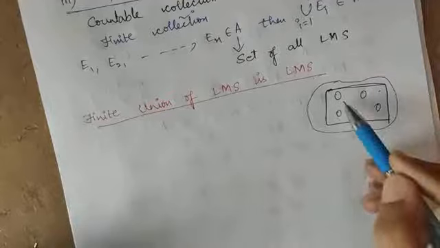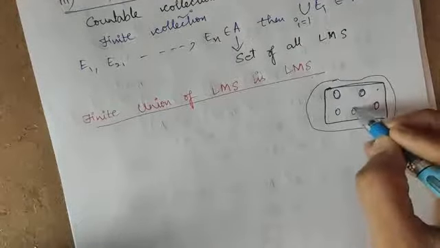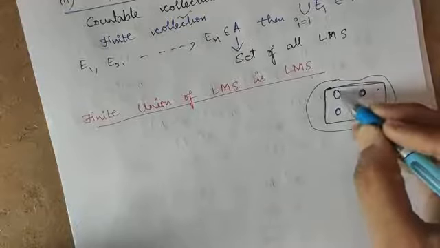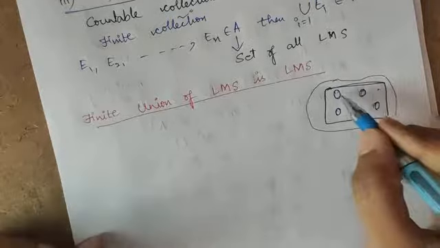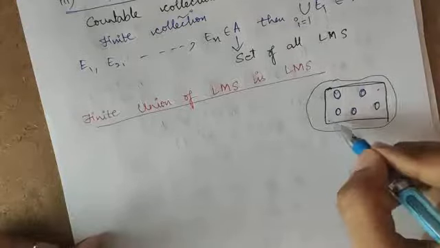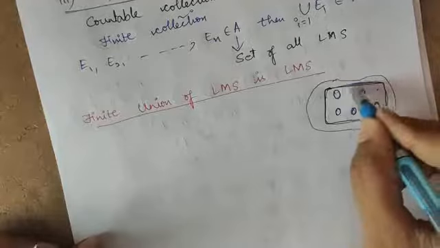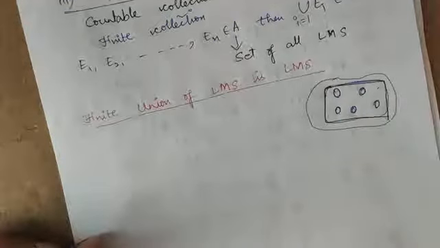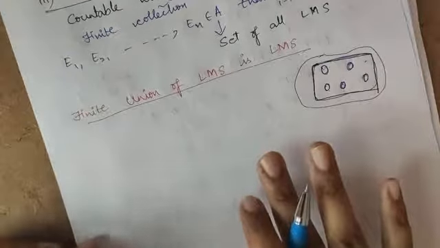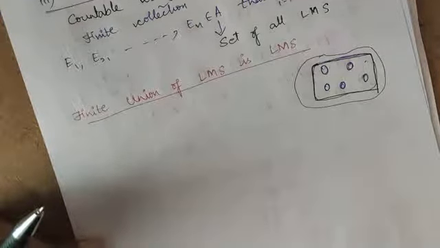What do I have to prove? I have considered a finite union of Lebesgue measurable sets, and if I take the union of those finite Lebesgue measurable sets, I have to prove that it is also a Lebesgue measurable set. We will prove this theorem using the method of mathematical induction.